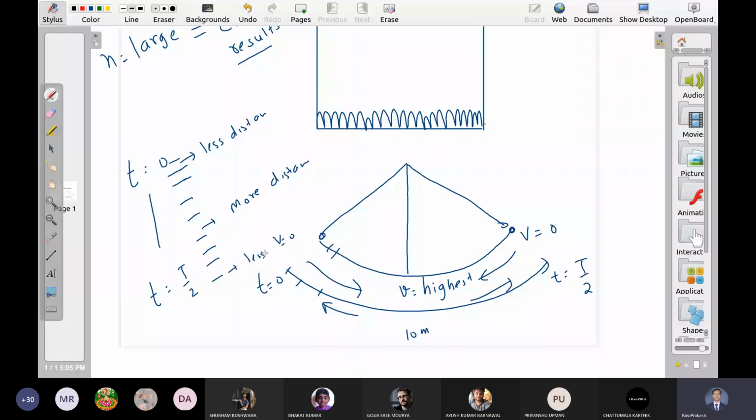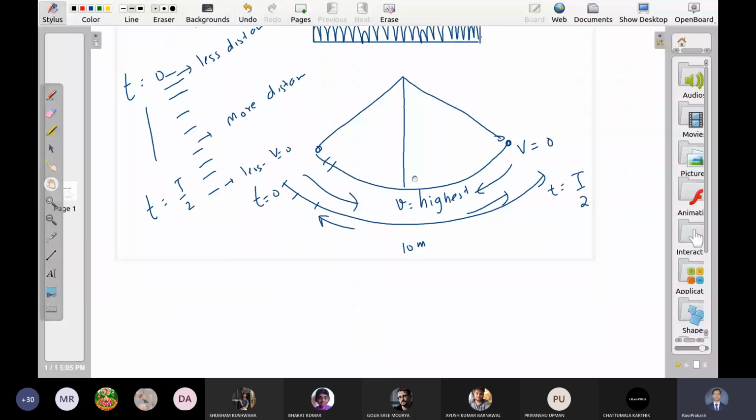I can take it in a reverse way. If I divide this distance into equal parts, so distance L is from 0 to 10 meter, and I am going to calculate these 100 divisions of this distance, and I want to know how much time it spends in each slot. You will see it will spend maximum time in this slot, and it is going to spend minimum time in this slot, right? So there are high chances of getting the particle at the corners. There are very few chances of getting the particle at the center.